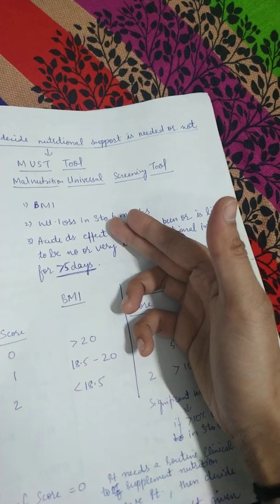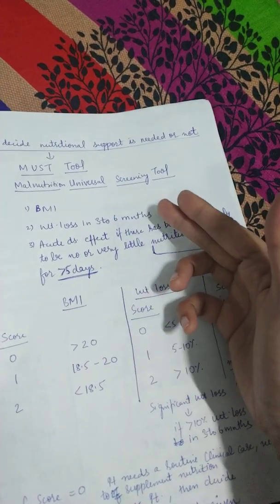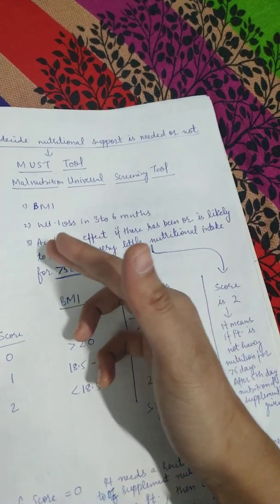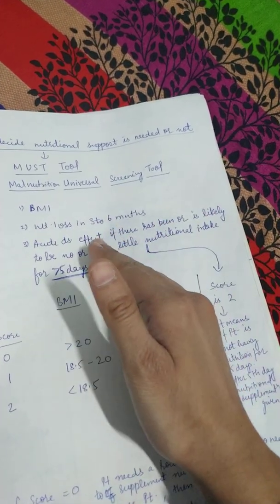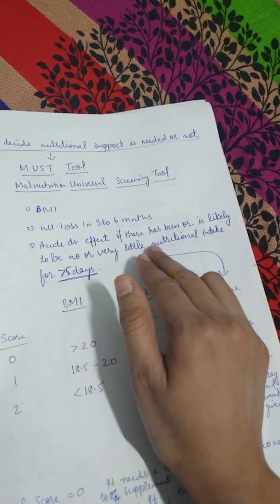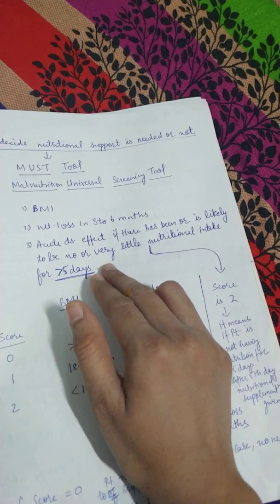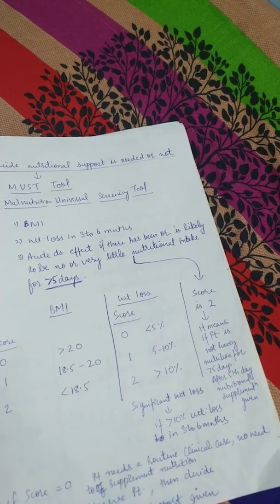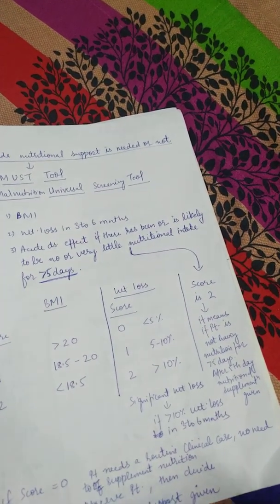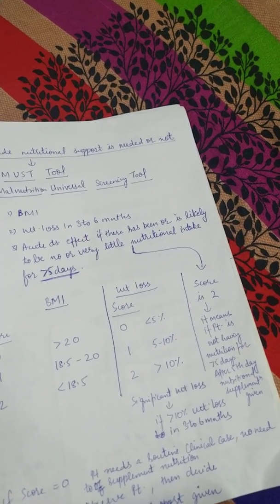We will see how much weight the patient has lost in the previous 3 to 6 months. And if there is any acute disease that has had an effect, such that there has been or is likely to be very little nutritional intake for more than 5 days, like a patient who has been suffering from a disease and has not been eating any food for 5 days. We get this type of history.